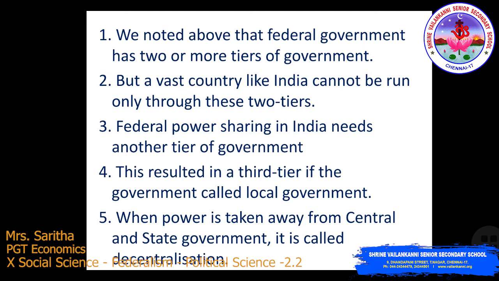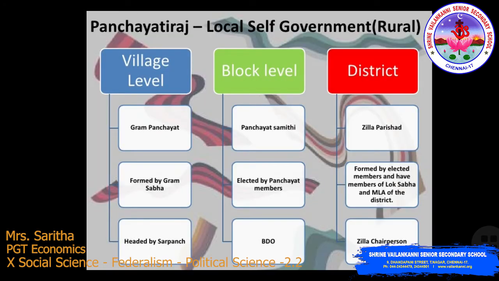This resulted in a third tier of government called local government. A vast country like India cannot be run only through two tiers, so we need another tier of government. When power is taken away from the central and state government and given to the local government, we call it decentralization.